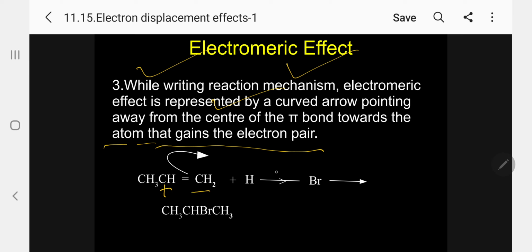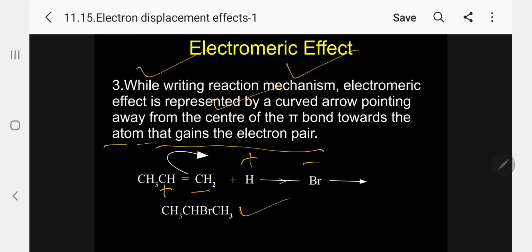Now we are adding HBr. When we add HBr, we know H is plus and Br is minus, again due to inductive effects. So automatically, minus will add to the plus, and plus will add to the minus. We will get 2-bromobutane in the product.